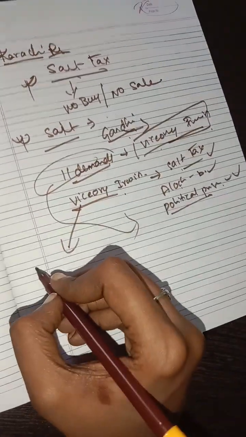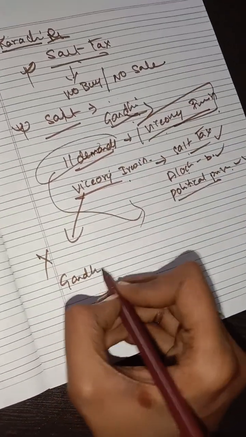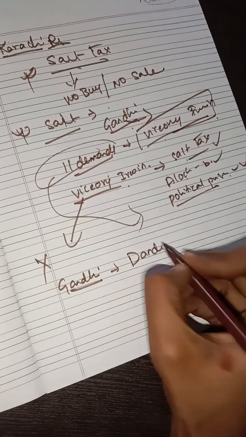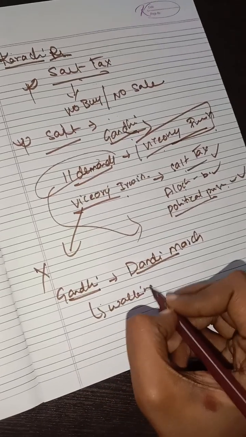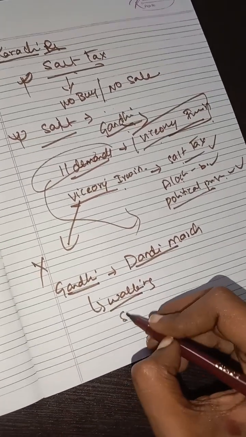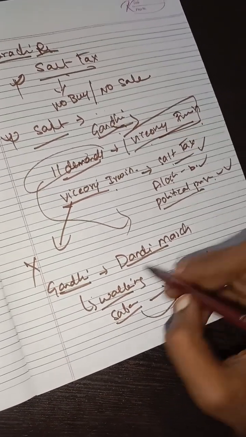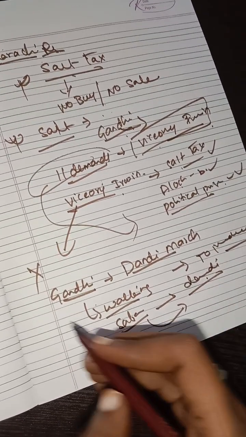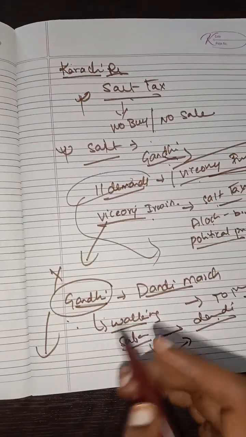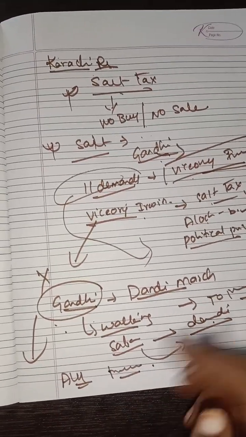So this person, what did he do? He did not agree. So Gandhiji said, okay, I will do the Dandi march. He started the march from his Sabarmati Ashram to Dandi. The main purpose of this march is that he is going to Dandi to produce salt and to sell the salt. All the persons who were against the Britishers were arrested.